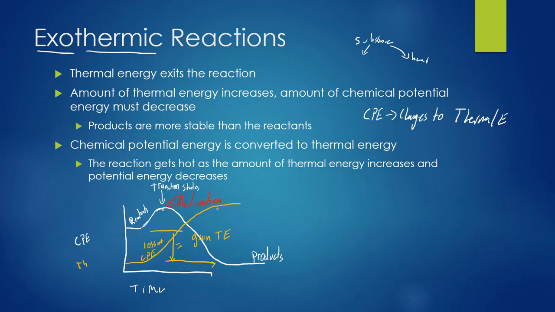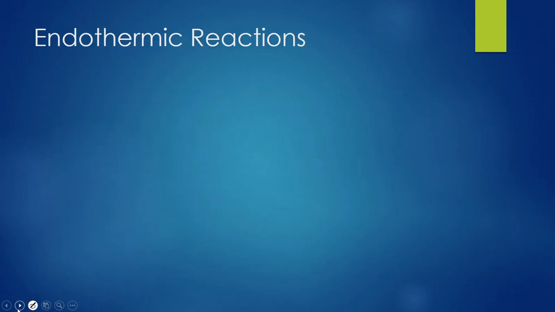So this is an exothermic reaction because the chemical potential energy was converted into thermal energy. So the thermal energy came out. It started as chemical potential, was transformed into thermal, and the thermal energy exited the reaction. So the amount of chemical potential energy decreased, the amount of thermal energy increased, the total amount of energy remained constant. Of course, I'm sure you're all thinking, okay, that means we can have endothermic reactions, and you're exactly right, we can have endothermic reactions.